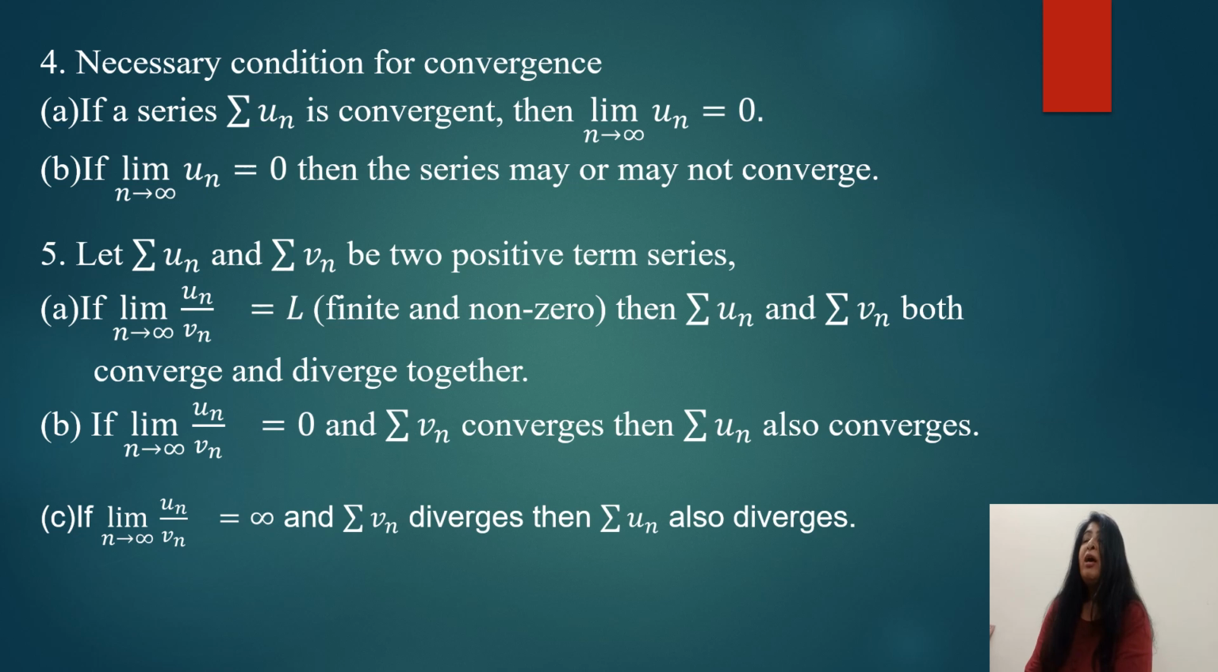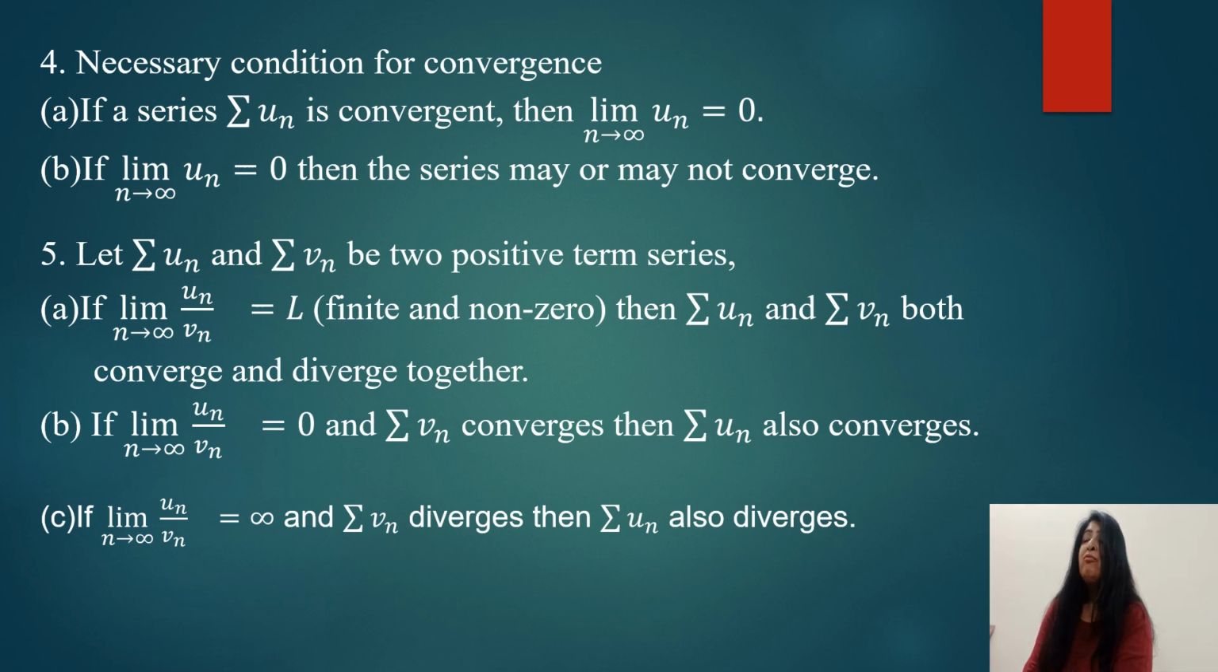Then you have the necessary condition for convergence. If a series sigma u_n is convergent, then the limit of u_n when n approaches infinity is equal to 0. Now the second result is, if the limit of u_n when n approaches infinity is 0, then the series may or may not converge. So the converse is not true. The series is convergent implies the limit is 0, but if the limit is 0, the series may or may not converge.